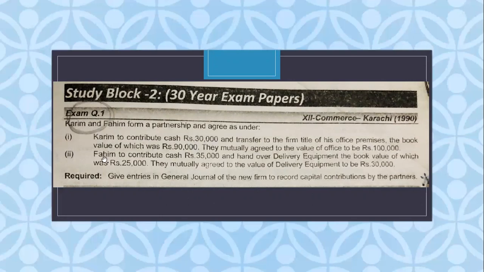I proceed towards Fahim. We have cash 35,000, then handover delivery equipment book value 25,000, mutually agreed value 30,000. The same strategy we have to follow: we will consider the agreed value 30,000 of the delivery equipment and ignore this 25,000. This is the technical part of this question only, and you have to prepare the journal only. It is very easy.